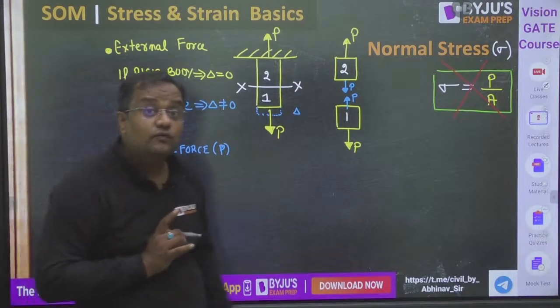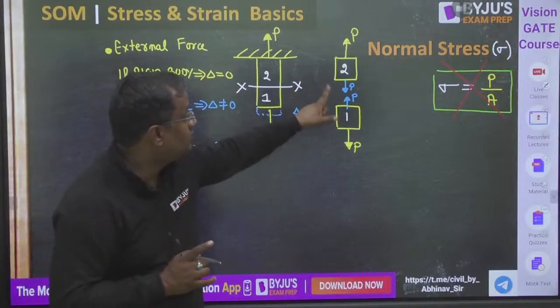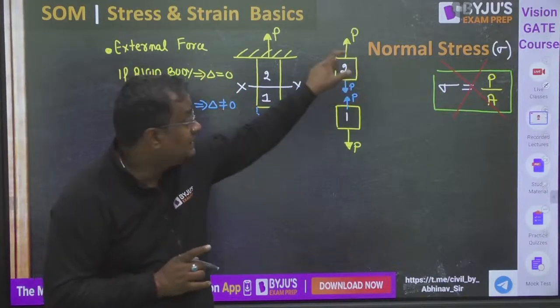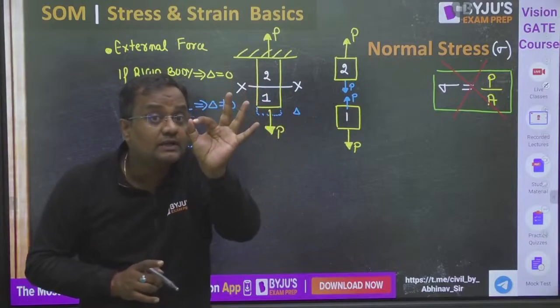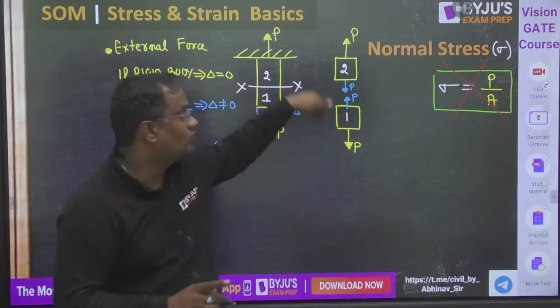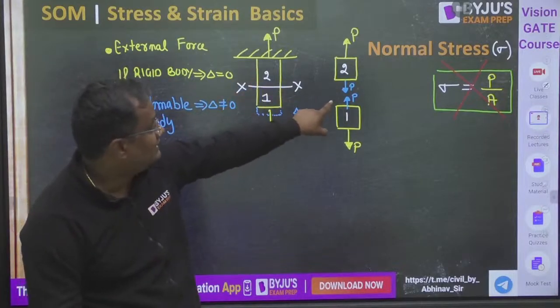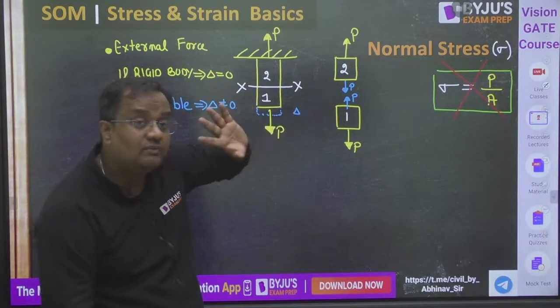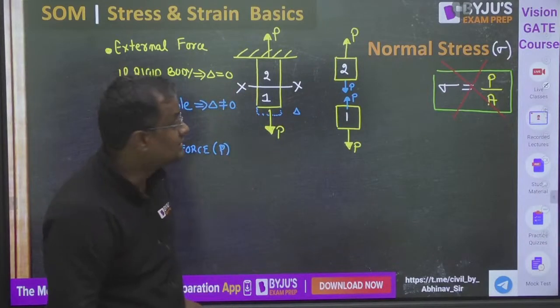And guys, internal forces in an equilibrium body will always be equal in magnitude. P downward, P upward, both same. Internal forces are always equal in magnitude and opposite in direction. One upward, one downward. For an equilibrium body, if you cut the section and find the internal forces, they will be equal in magnitude, P and P, and opposite in direction.